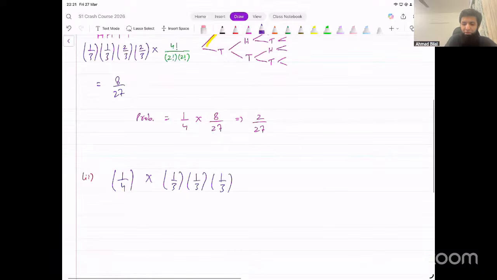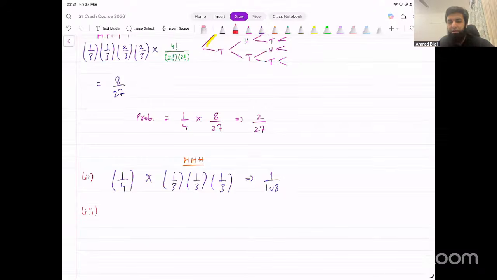That's only one possible path, right? That all of them are heads. There are no arrangements for this as such. And that will give us the result. You can see what that is. 1 over 27 into 4, that will be 108, and that's the probability. Okay, the second part was fairly straightforward. Yes, Amar, please go on.